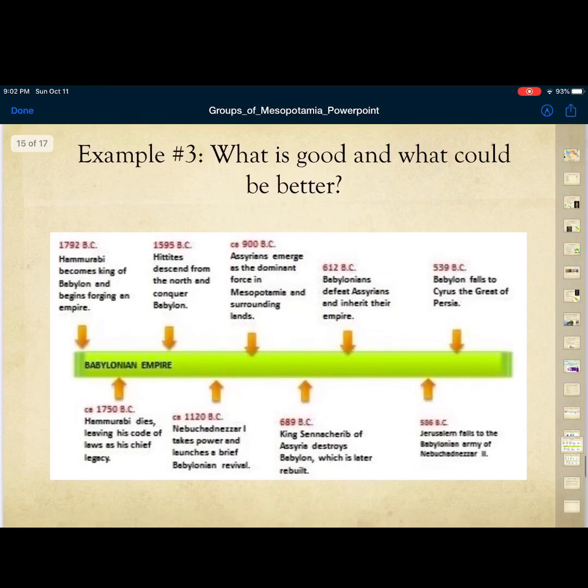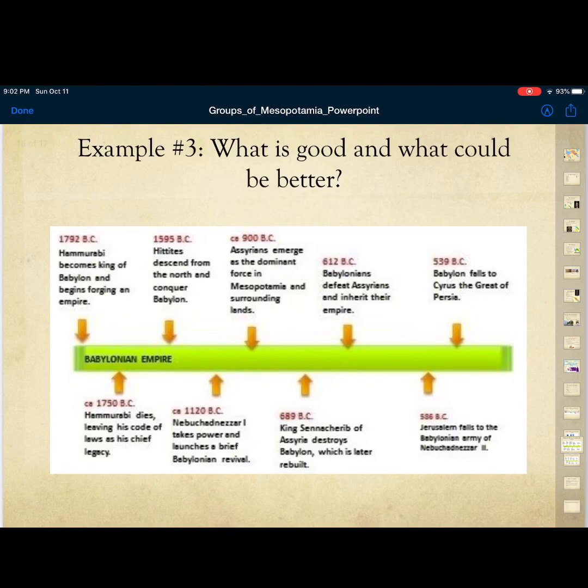Okay, let's look at one more example. Now this one is definitely more specific, so we're looking at a smaller chunk of time on this timeline, but there's some really good stuff here. So first of all, we can see that, there we go, get my marking tool. You can see that they have very clear dates on this timeline of the things that are going on, right? So if you wanted to learn specifically, this one focuses on the Babylonian Empire, you can read about these specific events and know when they happened.